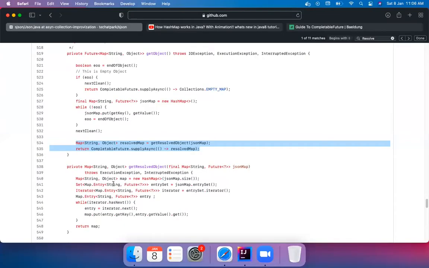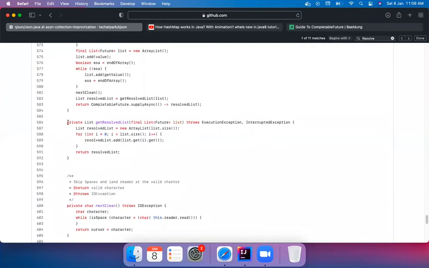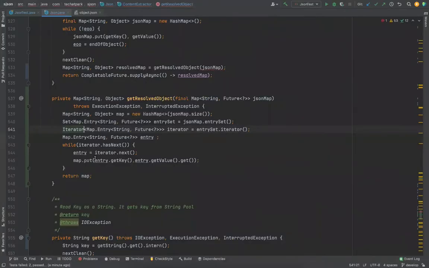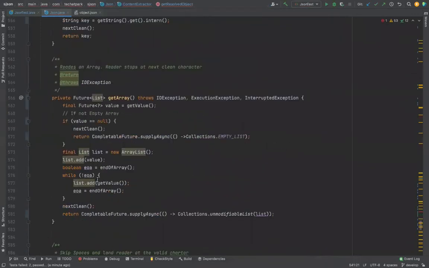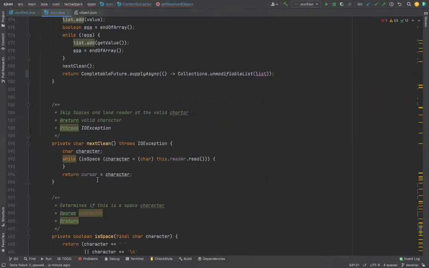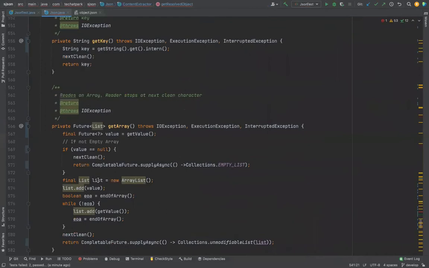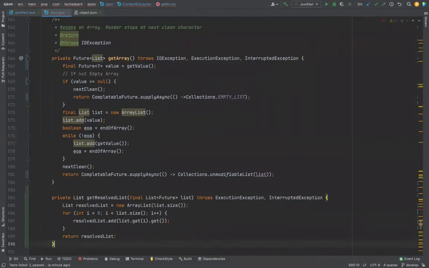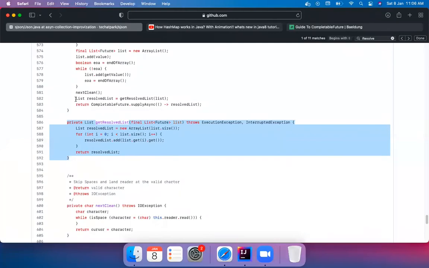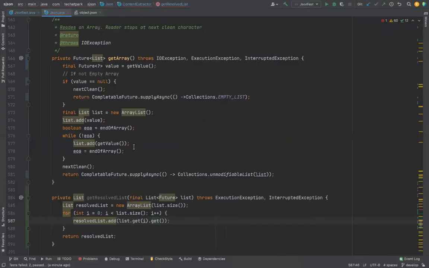Similarly, for map and list, get resolved list, to resolve the list. So resolve list is nothing but, now you look at it, every object it will take from the return thing and it will try to call that get method. That's it. So now I say resolved list. So additional 2 lines also I need to add.